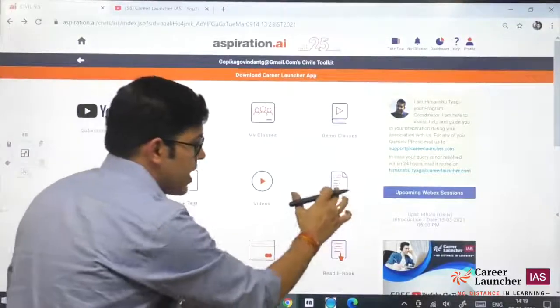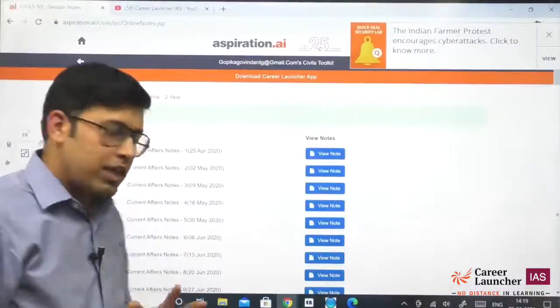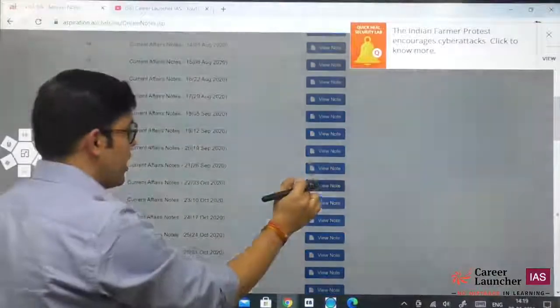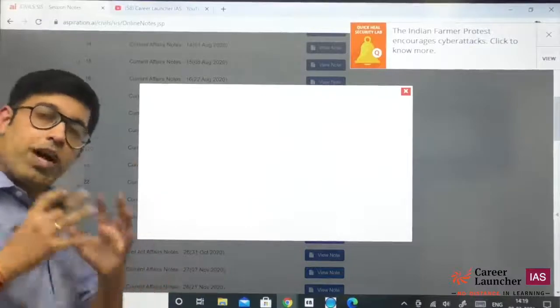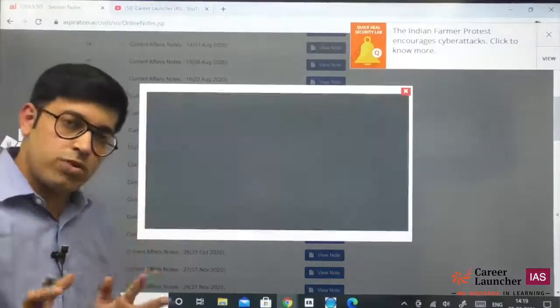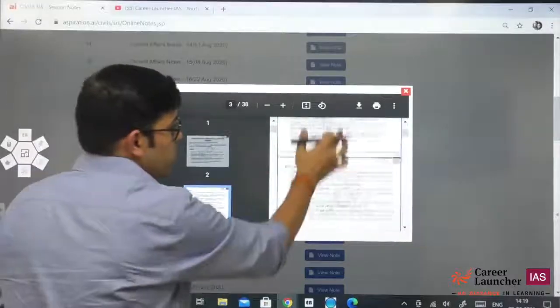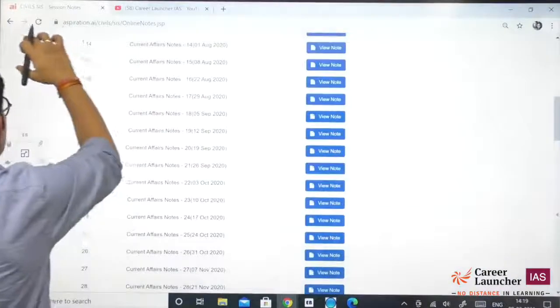Then comes the notes tab. Here all the class notes that the faculty has provided to you are available. You can view those notes, download those notes from here, or take a printout of those notes. For every class there will be class notes allotted to you in the notes section. So you can find your notes, download them, take a printout, whatever you want to do.